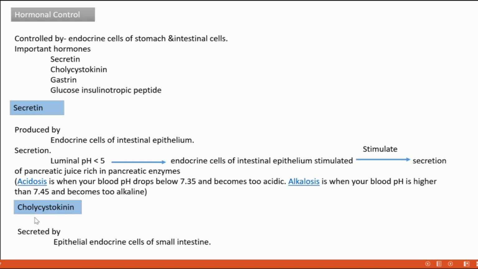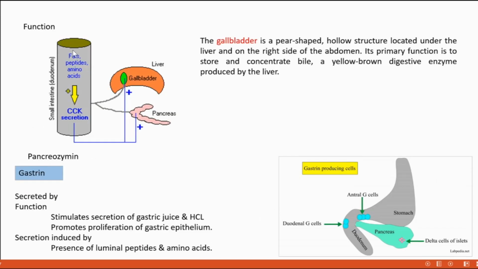Next hormone is cholecystokinin. It is secreted by the epithelial endocrine cells of the small intestine. Which part of the small intestine? Epithelial endocrine cells. Okay. Next slide. What is the function of cholecystokinin?